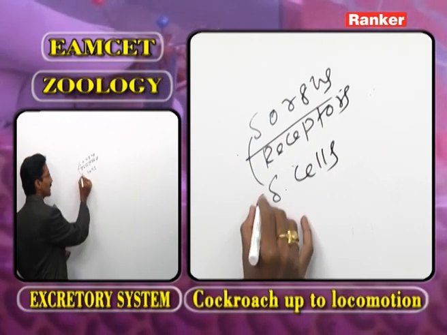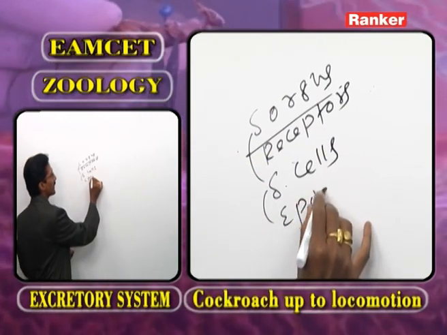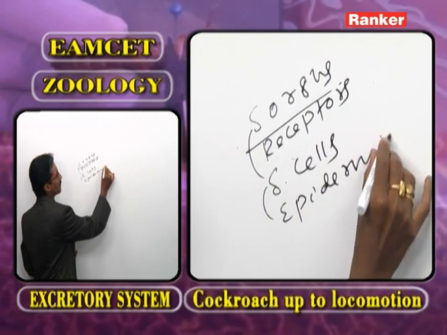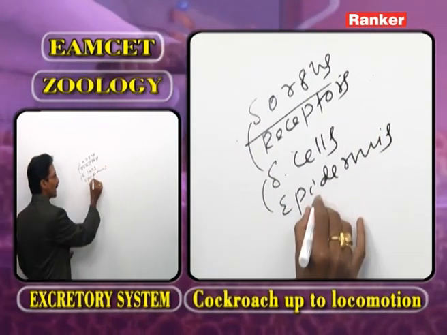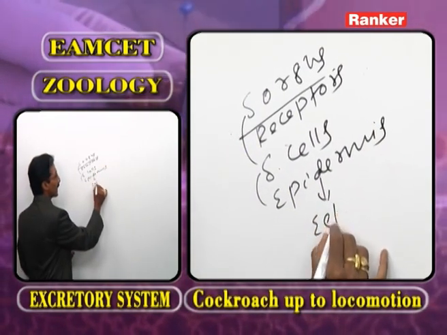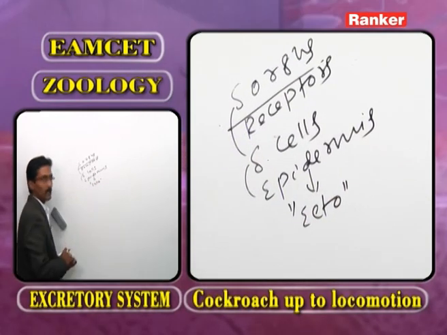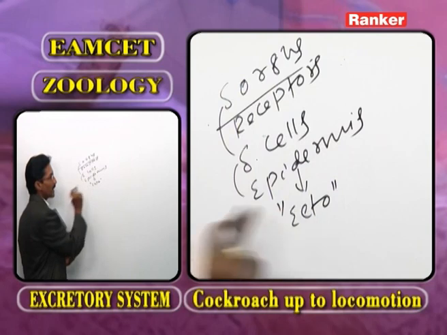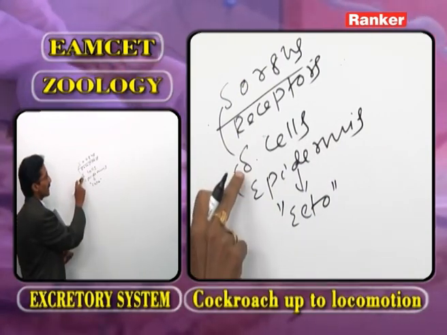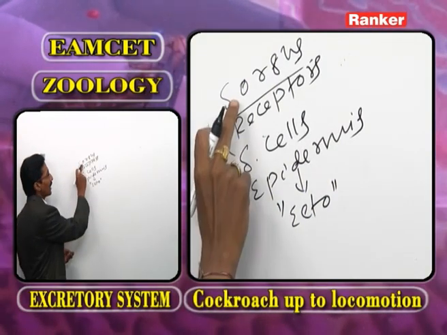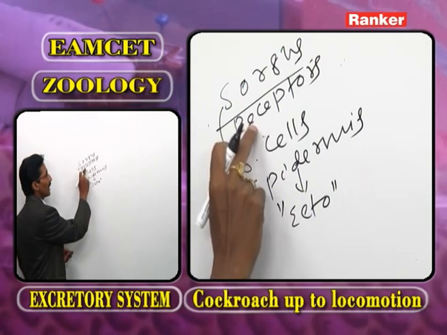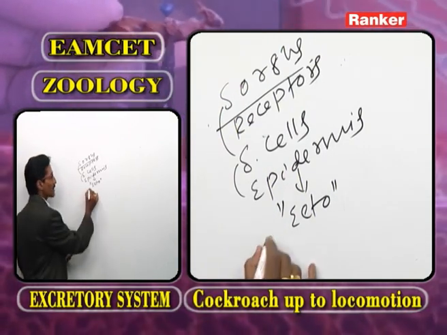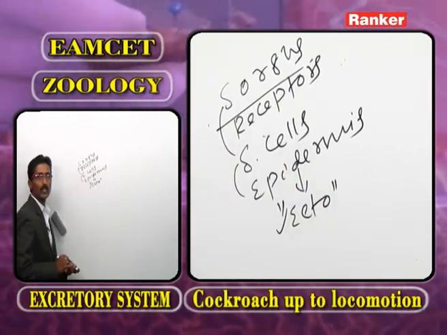Where are the sensory cells present? In the epidermis. The epidermis is derived from what type of germ layer? Ectoderm. As epidermis is derived from ectoderm, the sensory cells or sense organs or receptors are also derived from the ectoderm.